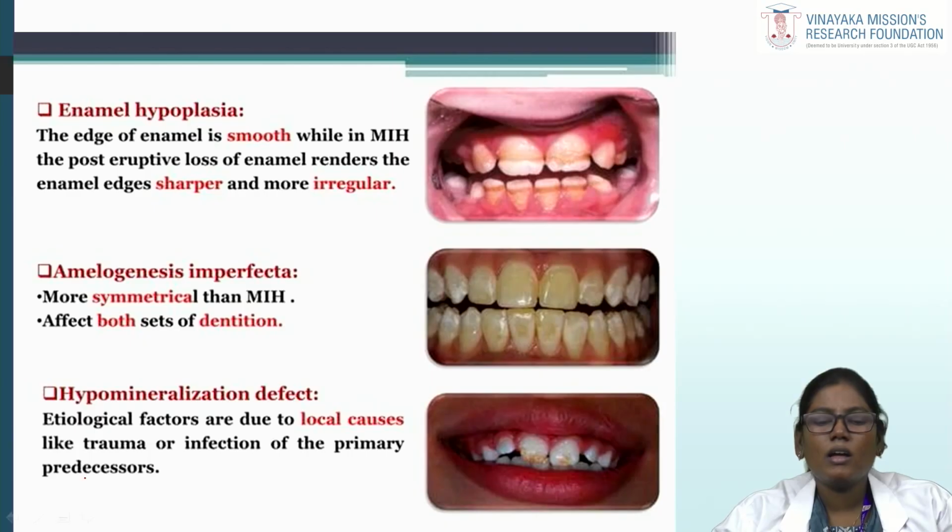Enamel hypoplasia. In enamel hypoplasia, the edge of the enamel is smooth, while in MIH, the post-eruptive loss of enamel renders the enamel edges sharper and more irregular. Amelogenesis imperfecta might be confused with MIH, but in amelogenesis imperfecta the defect is more symmetrical than MIH, and it is also a generalized defect which affects both sets of dentition. For hypomineralization defects, the etiological factors vary due to some local causes like trauma or infection of the primary predecessor, compared to MIH.